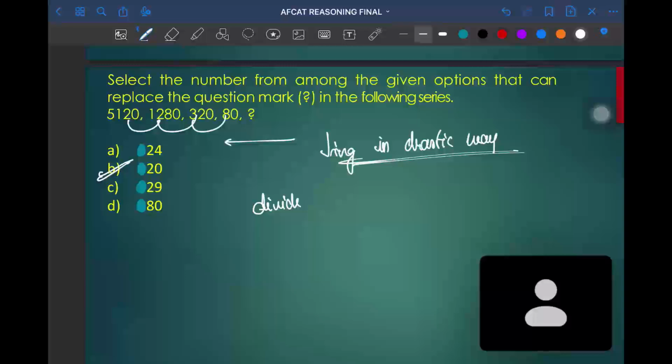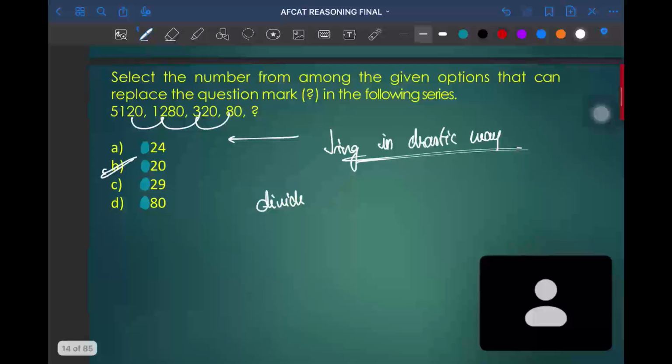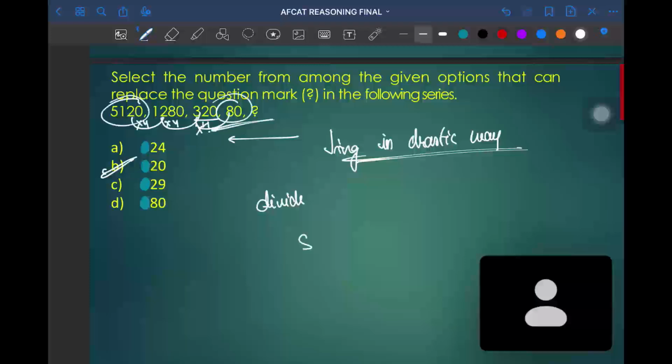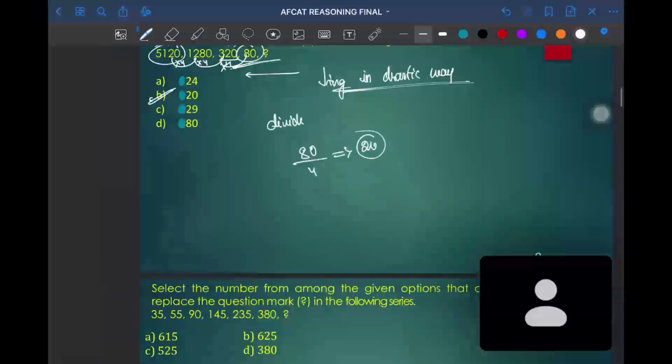Division is nothing but multiplication of some number. 80 into 4 is 320, 320 into 4 is 1280, 1280 into 4 is 5120. So 80 divided by 4 is equal to 20. Option B is the correct answer.